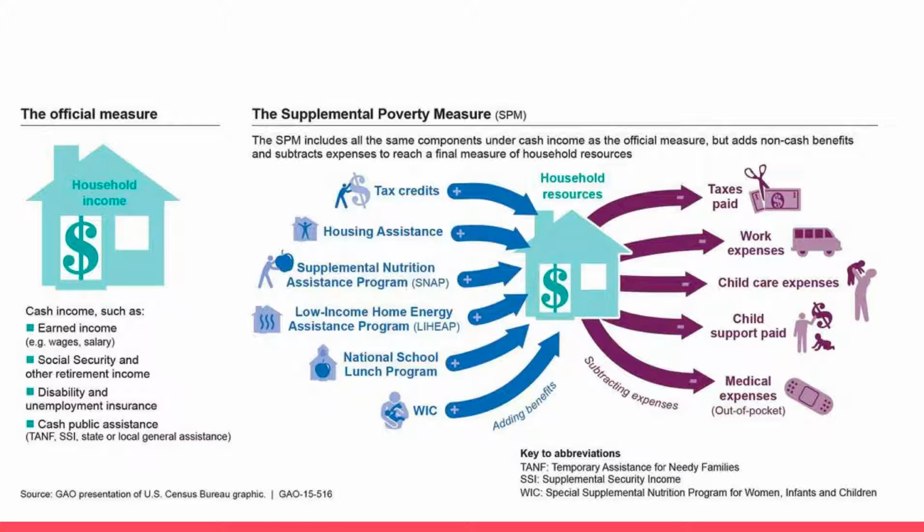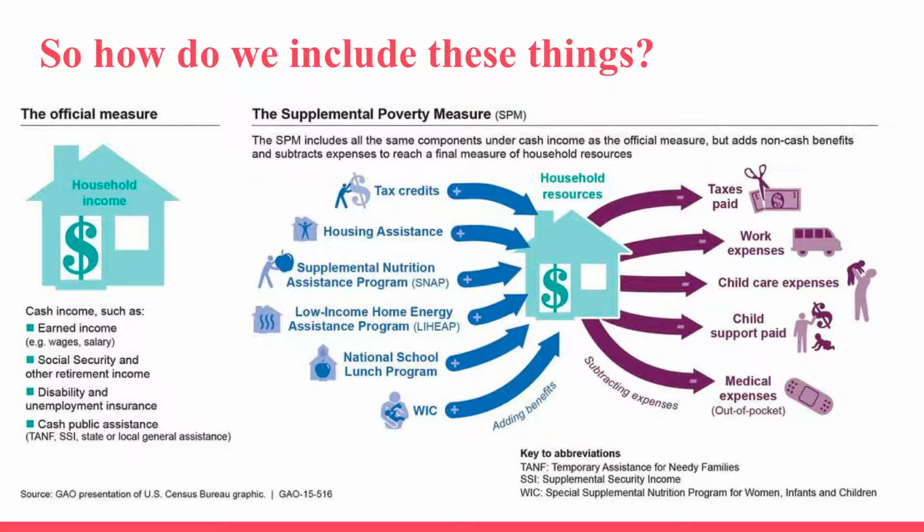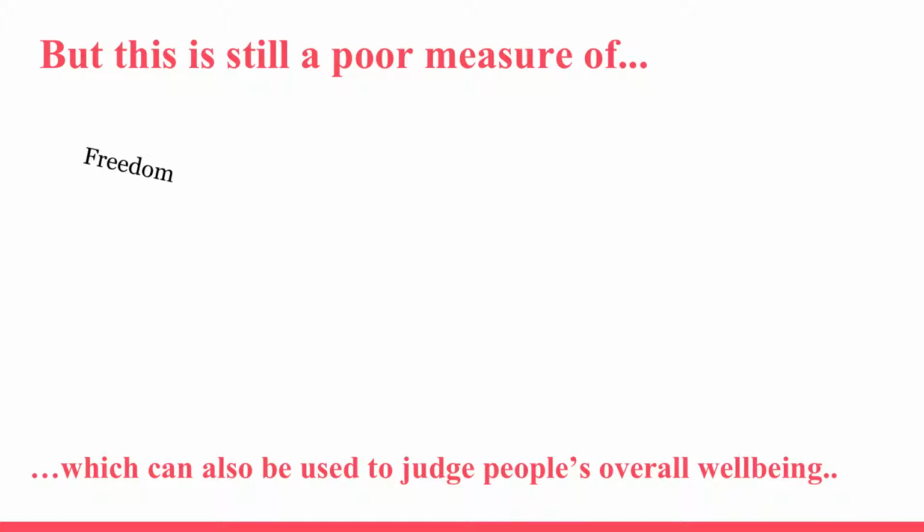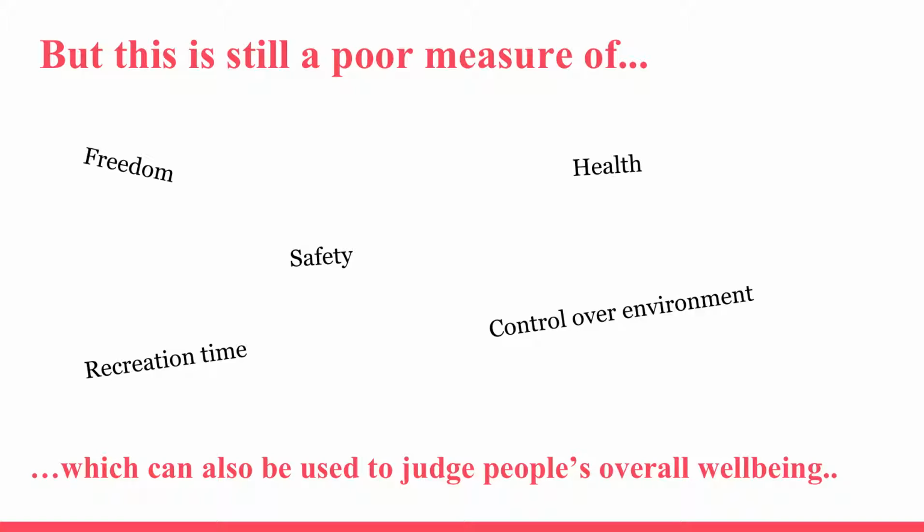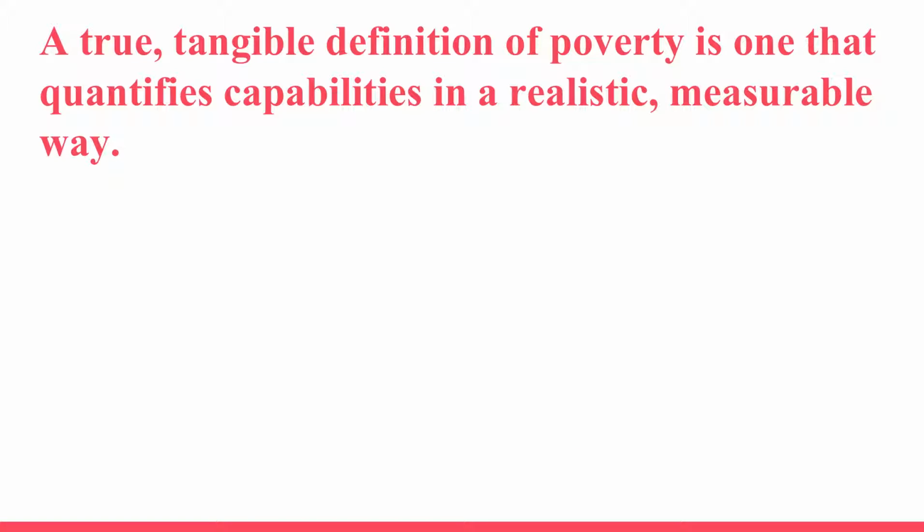The SPM is a quasi-relative measure because it takes into account what other people have and determines the standard of living according to that as well. The poverty threshold therefore goes up when the standard of living goes up, which is one of its greatest benefits. This can still be a poor measure of other factors. They both measure financial resources, and the OPM and the SPM do not take into account several other considerations that cannot easily be quantified. For example, control over one's environment, education, and freedom to choose one's own activities.